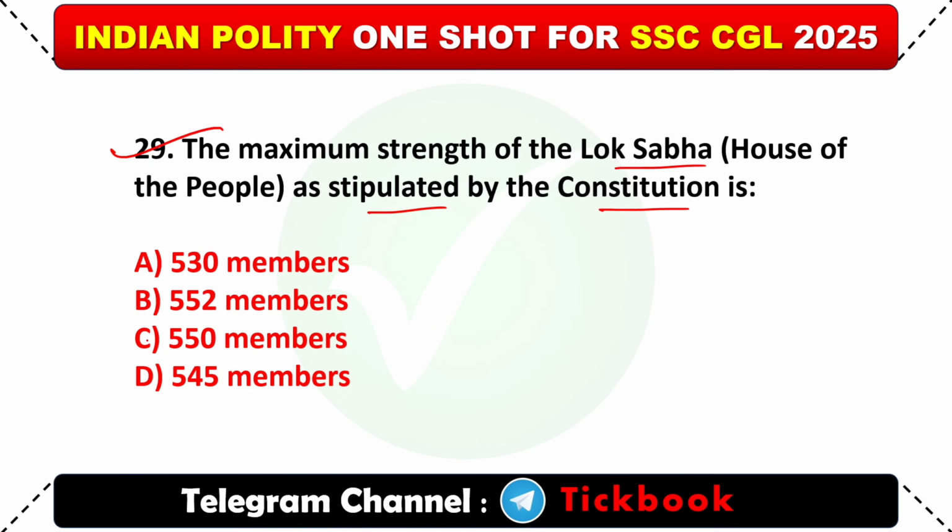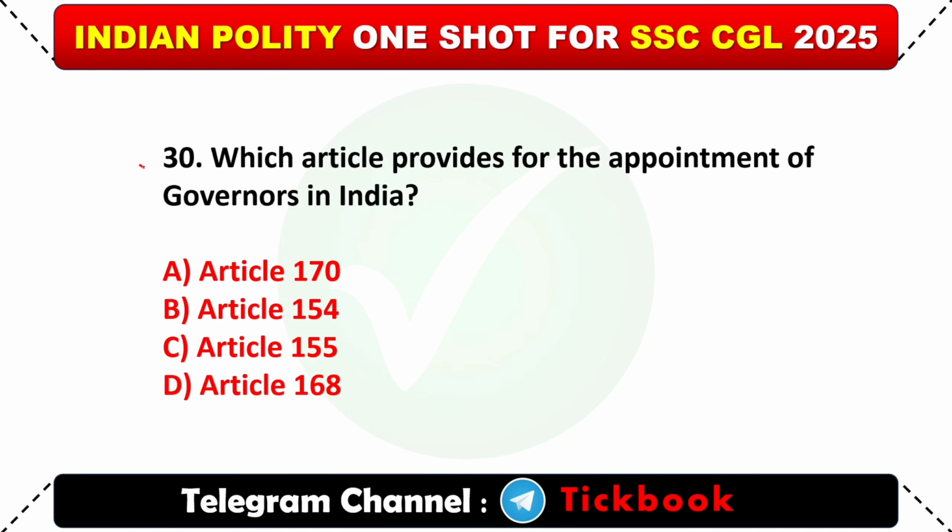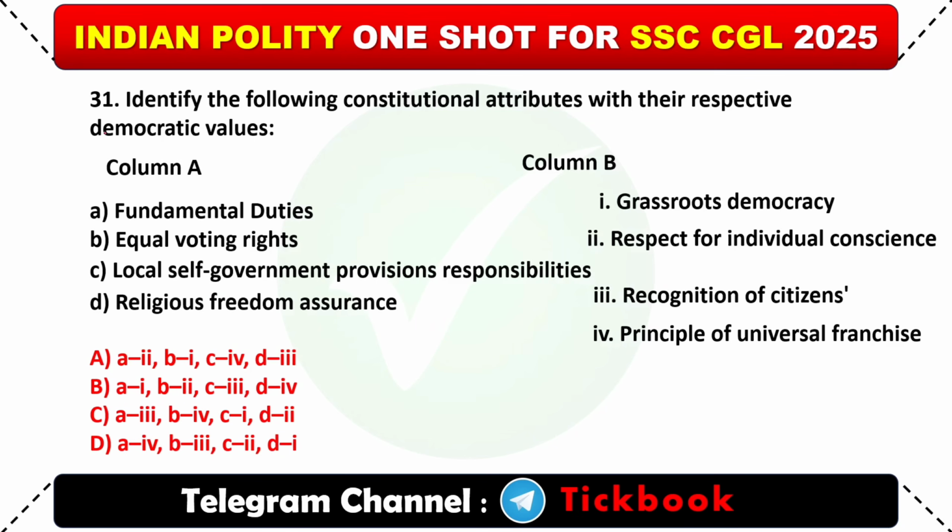Option number B is the right answer. 552 members. 30. Which article provides for the appointment of governors in India? Option number C, Article 155.